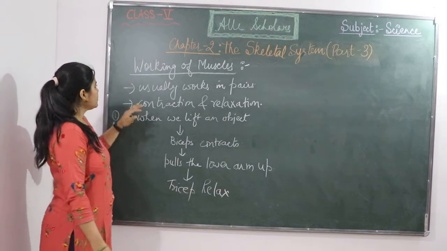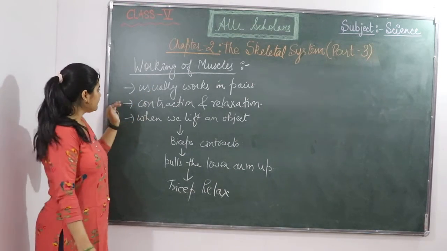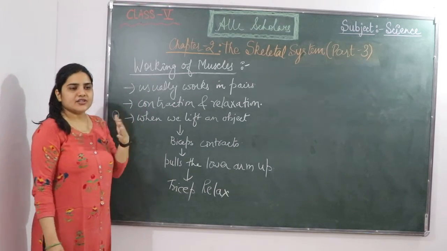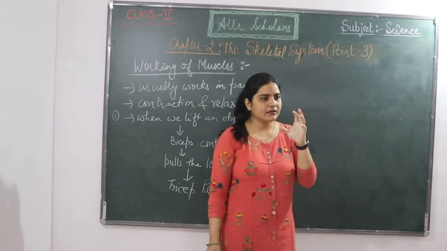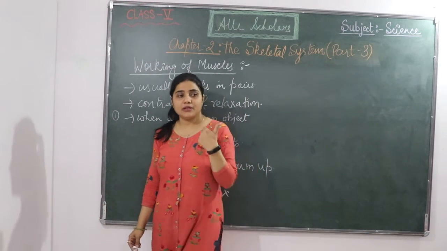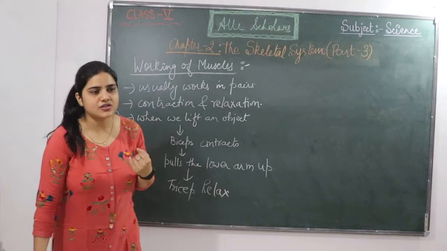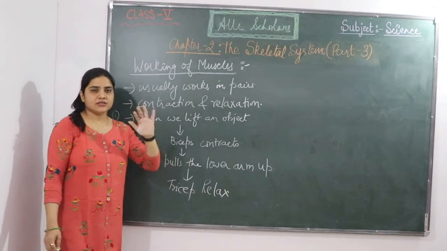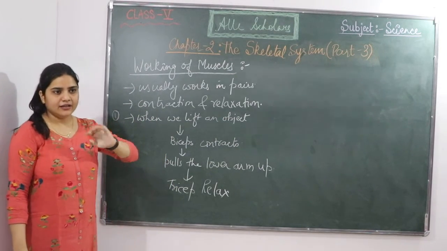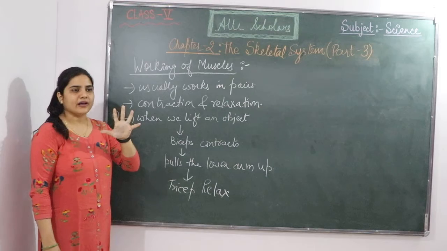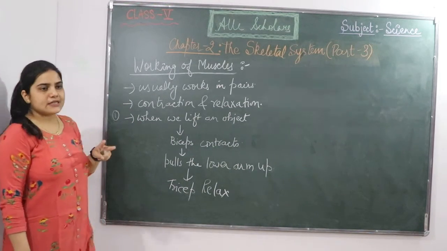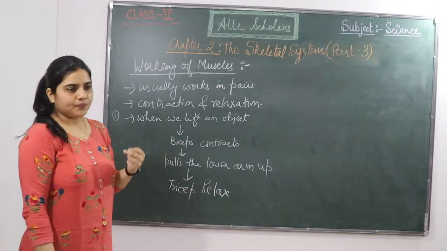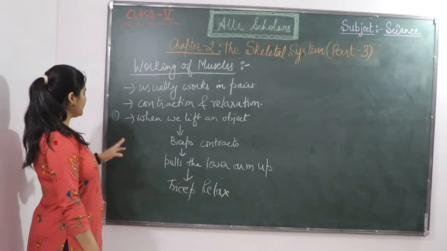So they usually work in pairs. Contraction and relaxation both occur simultaneously. First it is going to contract, then it is going to relax. If you remember our first chapter, in which we studied the circulation of blood in our heart, there also we studied contraction and relaxation. There can be two cases of how muscle is working.